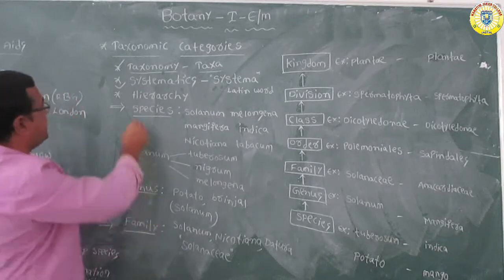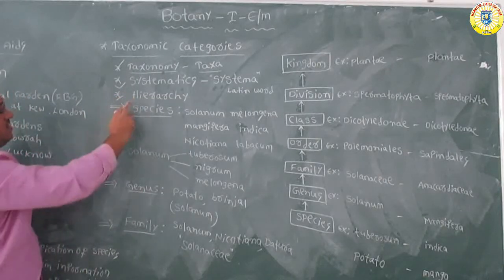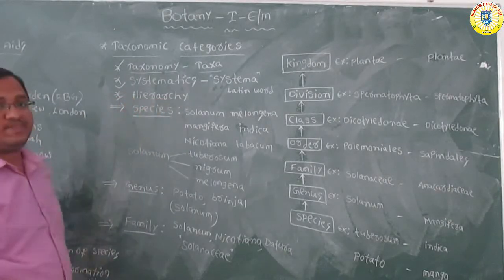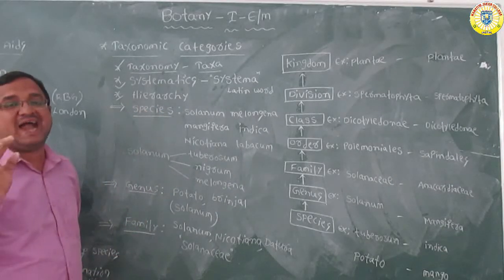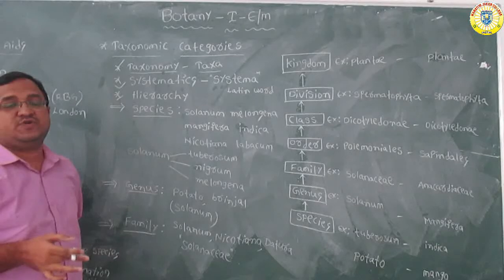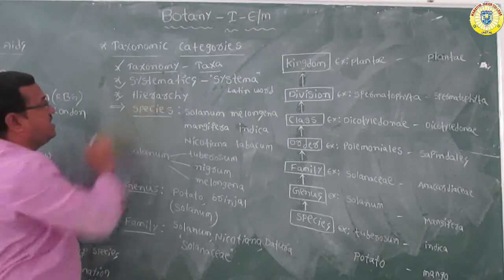Next, another word appearing here: what is hierarchy? Hierarchy means all categories together form the hierarchy.